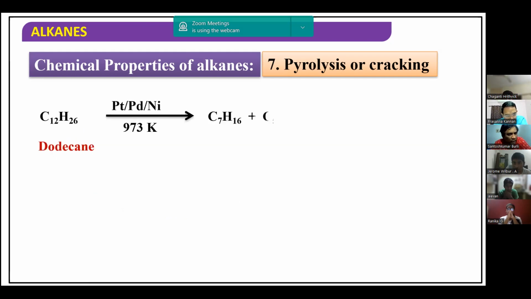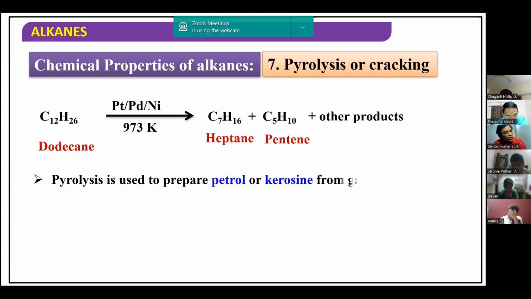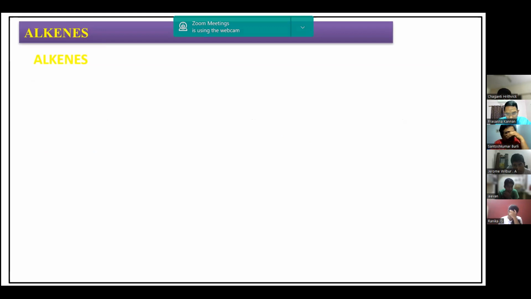Another example, dodecane, C12H26. When you heat it to 973 Kelvin in the presence of a platinum, palladium or nickel catalyst, you may get heptane or pentane and other byproducts. We mainly use pyrolysis to prepare petrol or kerosene from gasoline. Gasoline has long chain hydrocarbons. If I want to break it down to only 8 carbons, we generally call it petrol, octane. Octane means it has 8 carbon atoms. I can use this pyrolysis process to get petrol or kerosene from gasoline. So this is the last reaction we have.